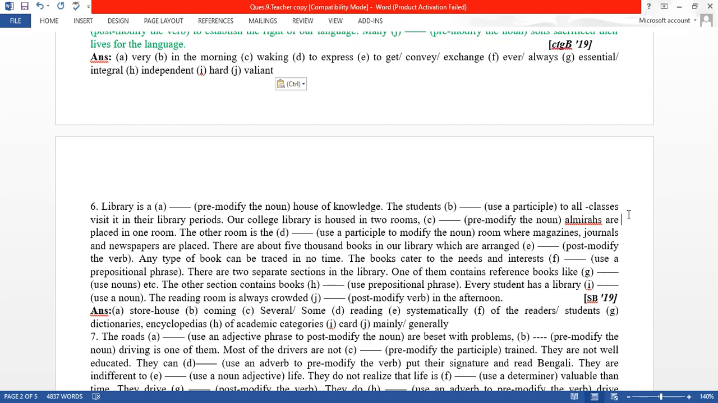There are about 5,000 books in our library, which are arranged post modify the verb. That means we need an adverb. Systematically, it's a good word. Systematically, any type of book can be traced in no time. The books cater to the needs and interests. Use a prepositional phrase.